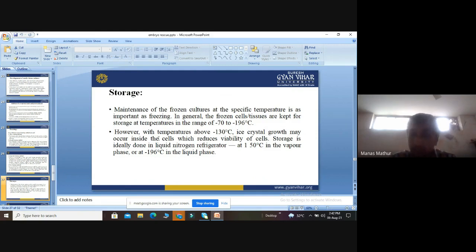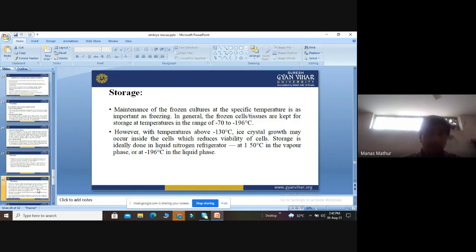So here, first the temperature is maintained below minus 130 degrees centigrade. After that, the temperature is kept at minus 150 degrees, where we are using the nitrogen in the vapor phase, and after that we are using the nitrogen at a temperature of minus 196 degrees in the liquid phase. All this is done in the storage method.